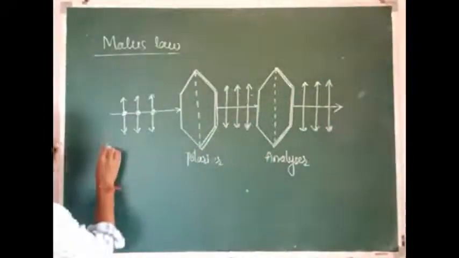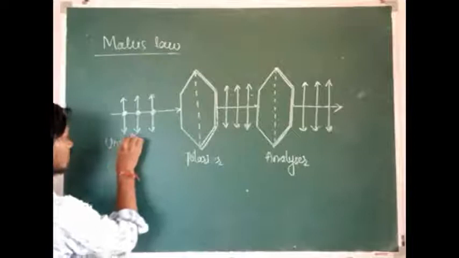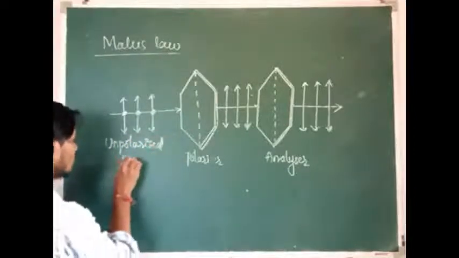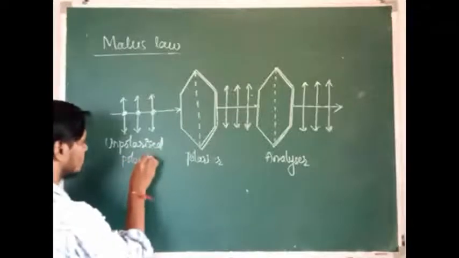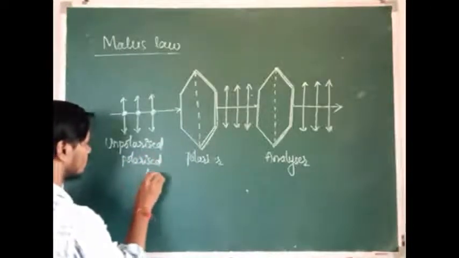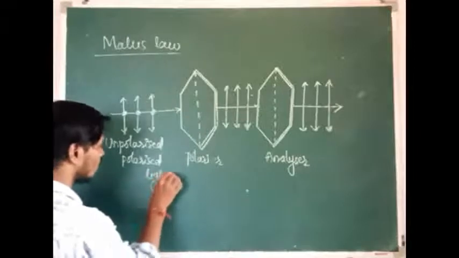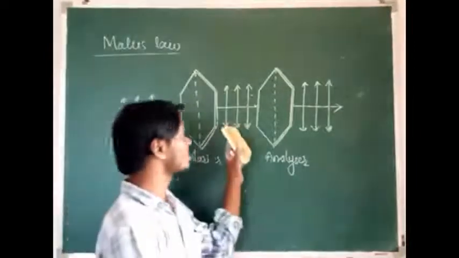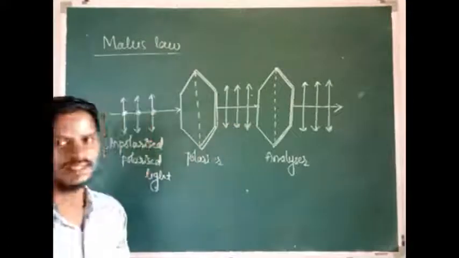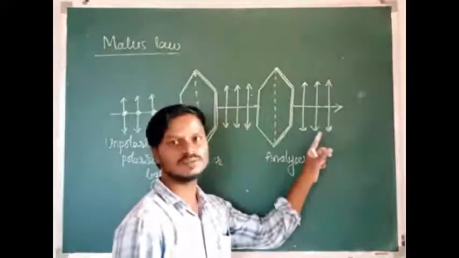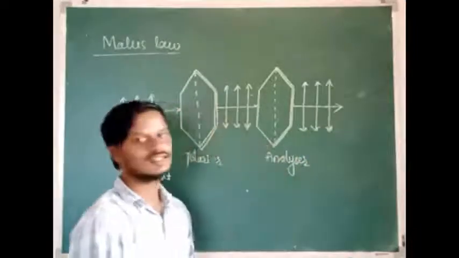So this is unpolarized light, but this is plane polarized light. And this is the intensity of the plane polarized light observed by the observer through the analyzer.